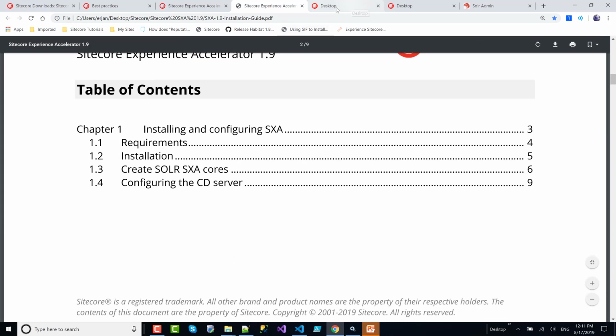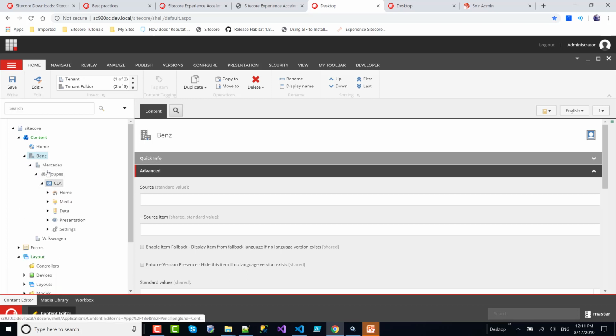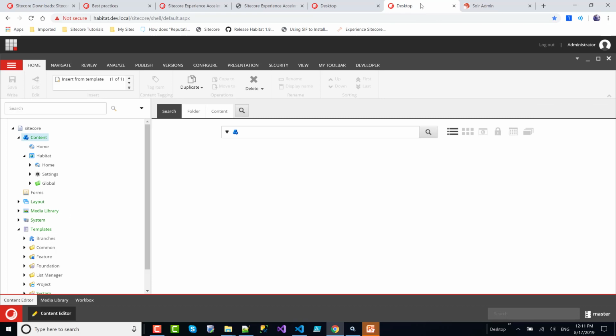Okay, so this is the Sitecore 9.2 dev instance that I installed, and here you can see we have an SXA example. But I'm going to install SXA on the Habitat dev local instance.